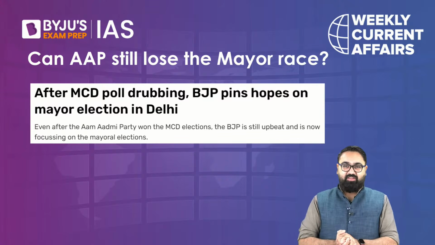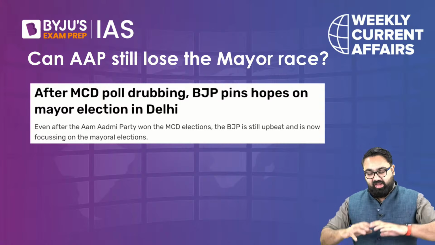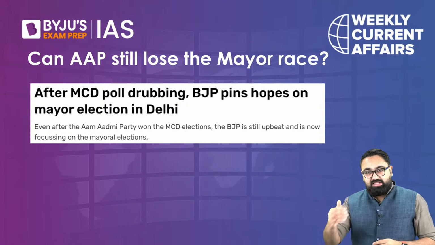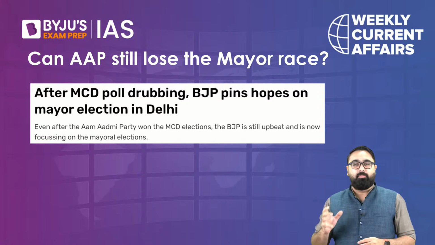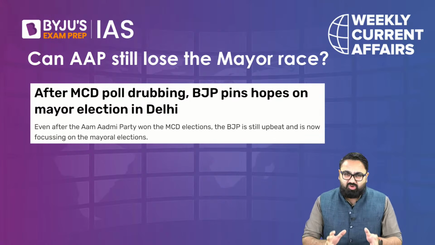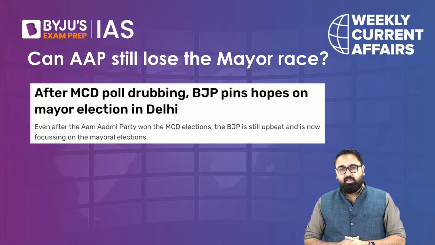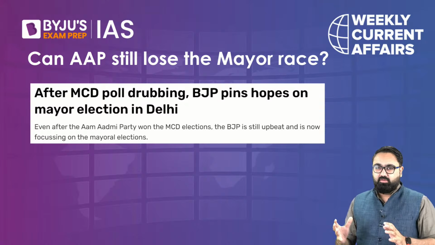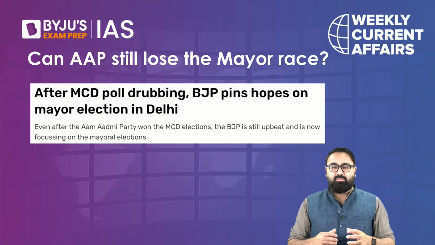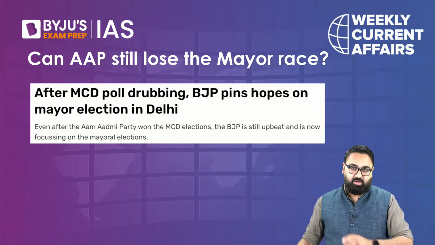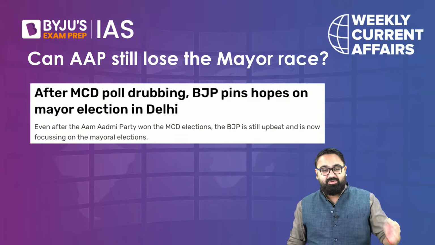Now things get very interesting. See, the elections of the MCD, the Municipal Corporation of Delhi, are over. The next step is who will become the mayor. In usual cases, you would think that since one political party has got the majority, they will obviously get to have their mayor. So many people assume that because Aam Aadmi Party has got the majority, the mayor will be from their party. But it is not as simple.